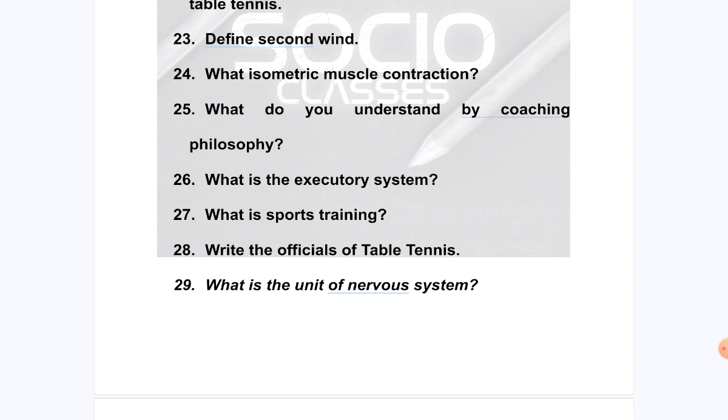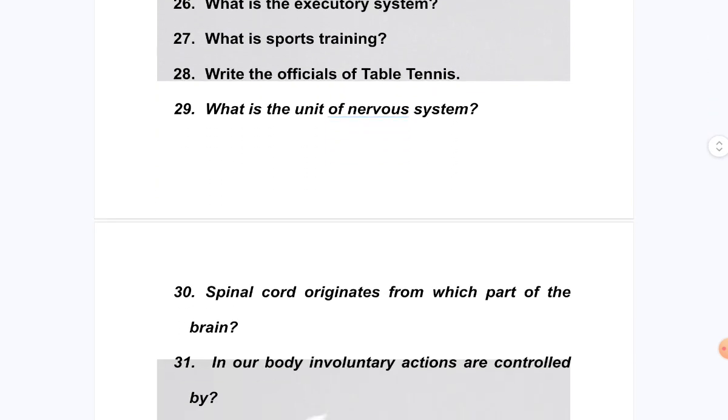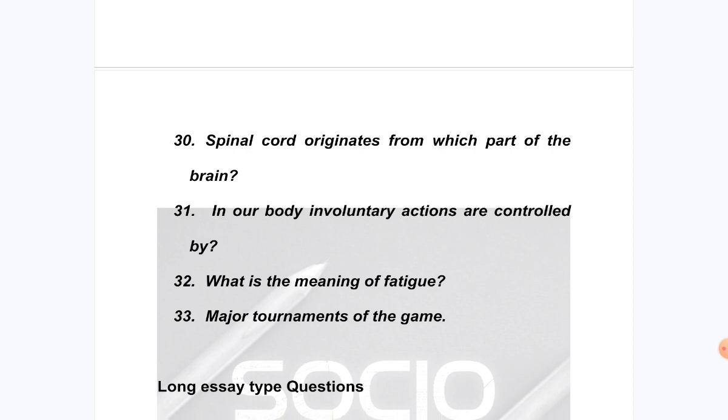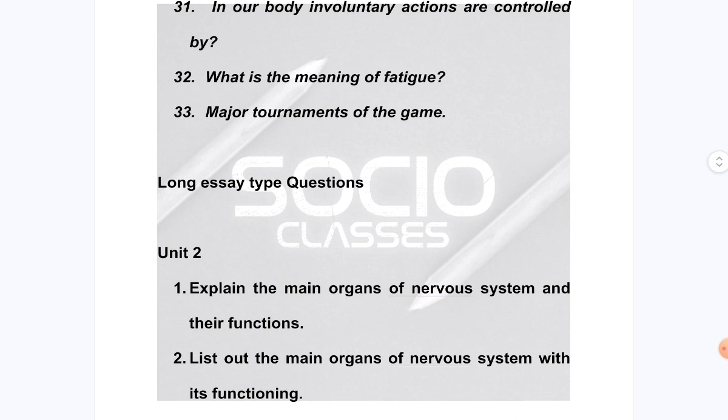the excretory system, and next is what is sports training, and then write the officials of table tennis, what is the unit of nervous system, and next is spinal cord originates from which part of the brain, and next in our body involuntary actions are controlled by, and then what is the meaning of fatigue, and next major tournaments of the game। ये शॉर्ट क्वेश्चन थे। अब है लॉन्ग ऐसे टाइप क्वेश्चन।